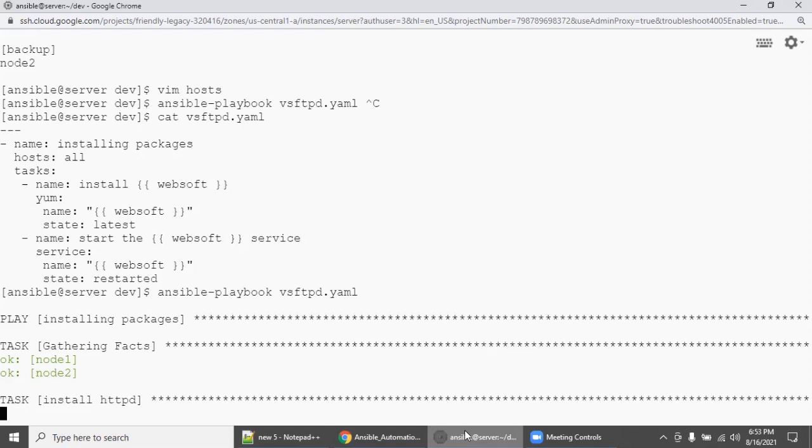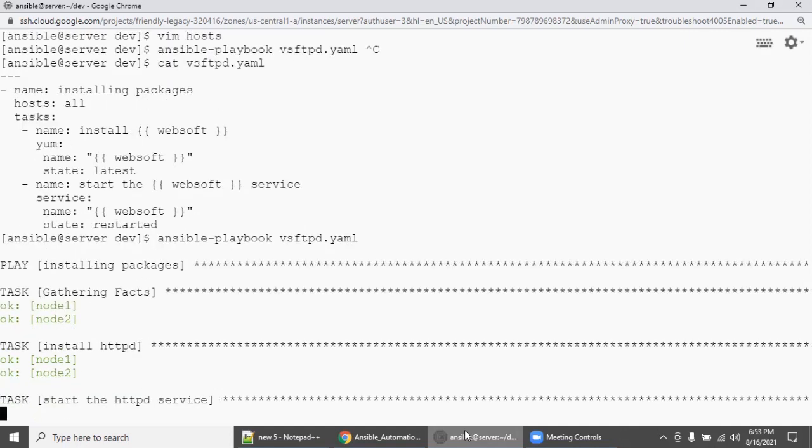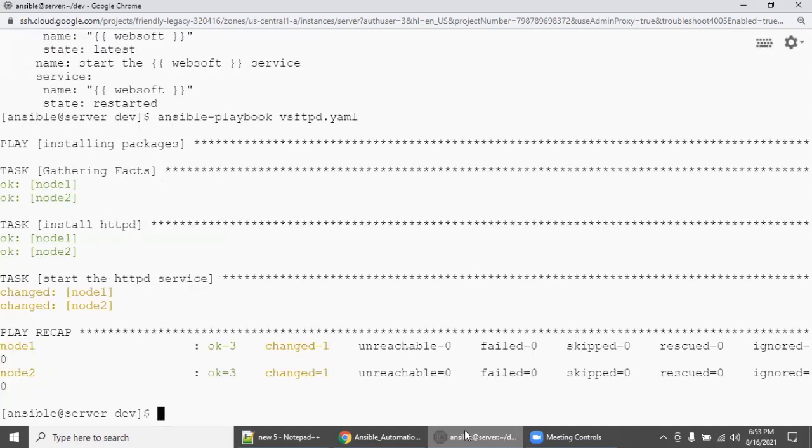So assume what could have happened previously? It could have checked the local file. There was no declaration. Then it would go to your inventory file. There was no declaration, so of course we got the error. But right now we declared it in the inventory file, right? So it checks the local file, then it checks the global inventory file. The inventory file has it, so it's not throwing any error.